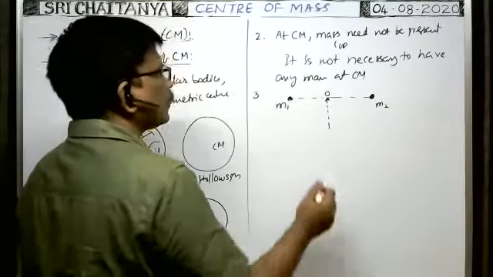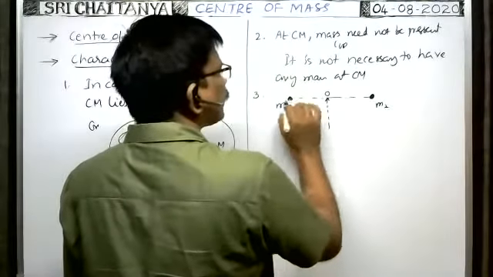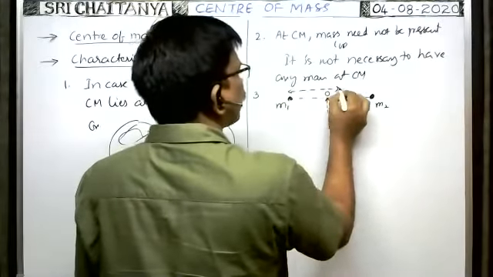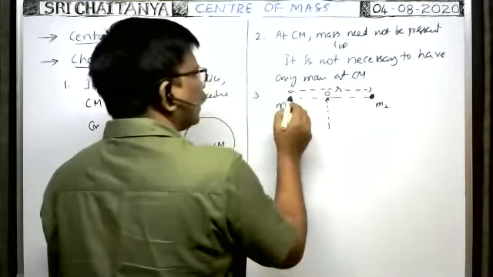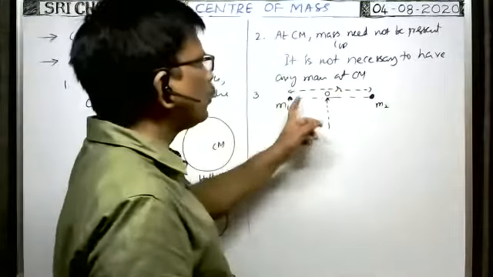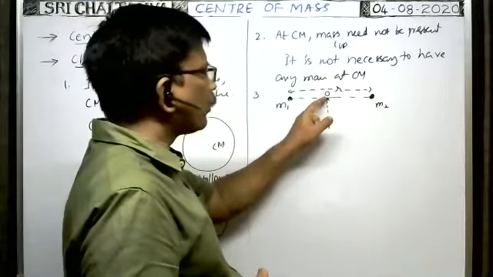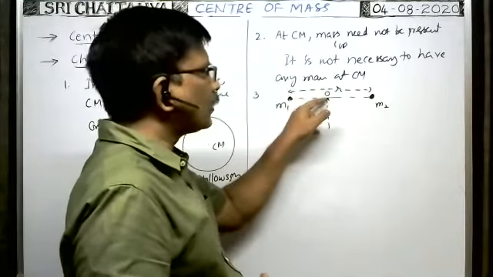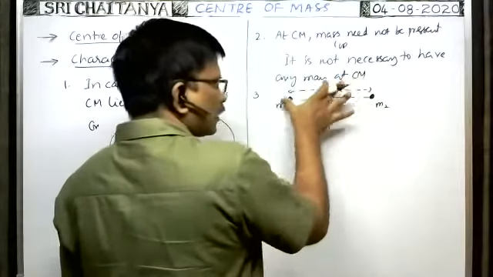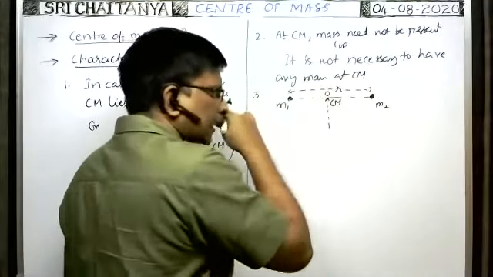Whenever it is balanced, the total distance between the two particles is say r. Whenever the rod is balanced, at that time the total mass of the two particles lies exactly at that point where the system is balanced. That's why it is the center of mass. The point where the system is balanced is called center of mass.